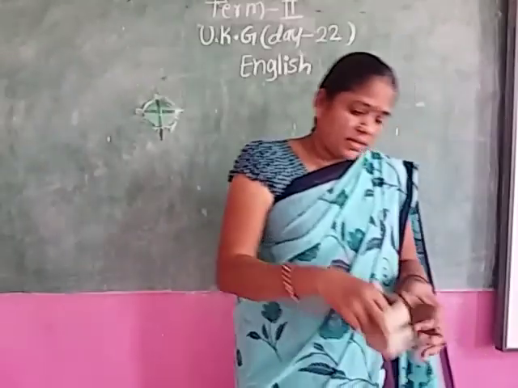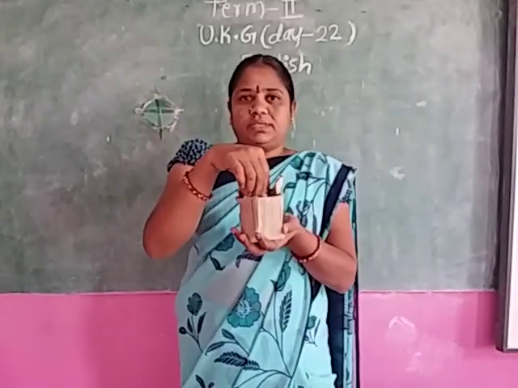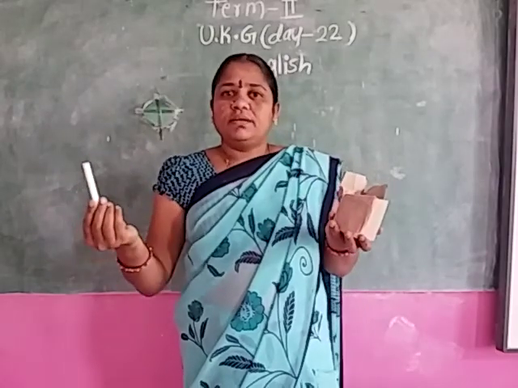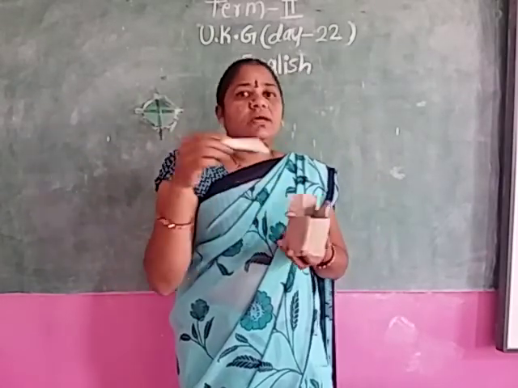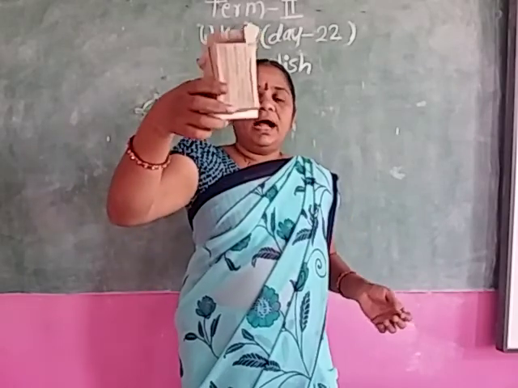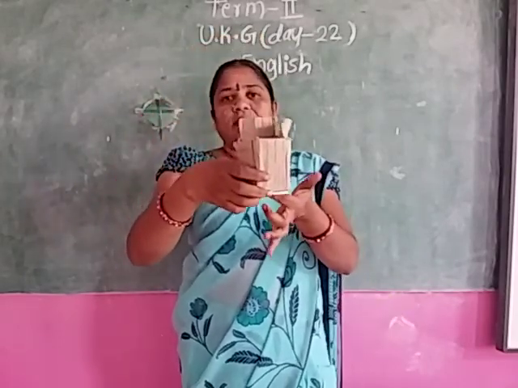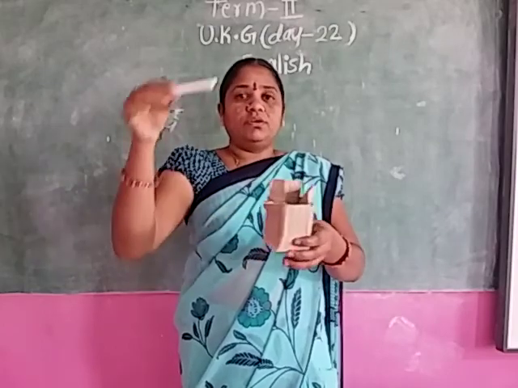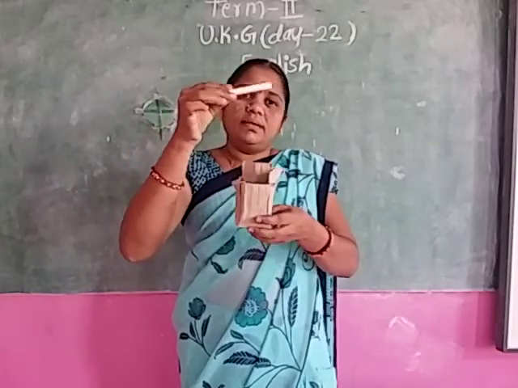See, this chalk piece is inside the box. Now outside the box, inside the box, outside the box. Now where is the chalk piece? Under the box. Now where is the chalk piece? Over the box.